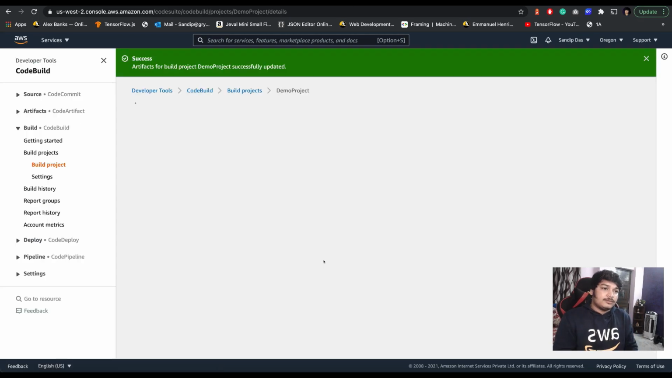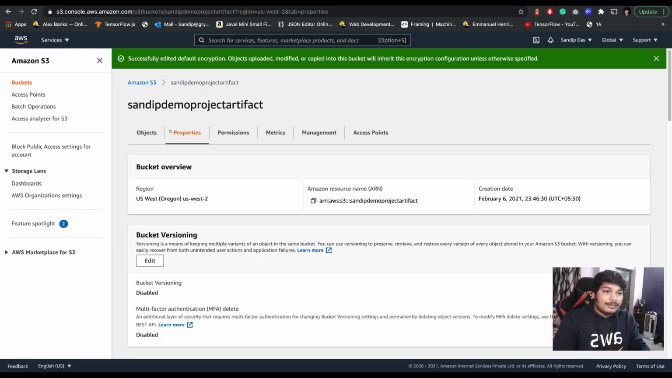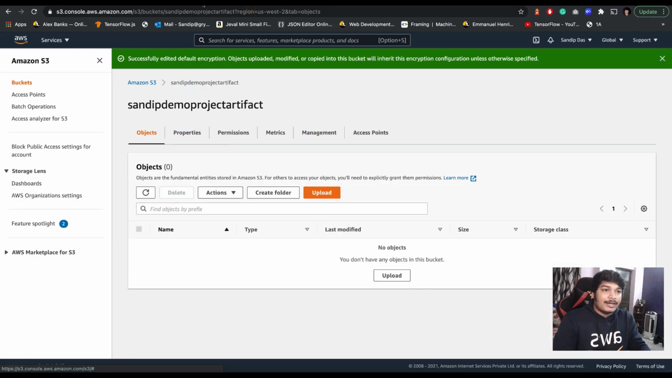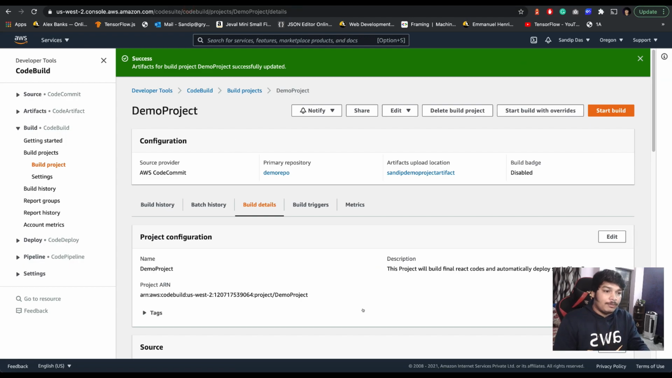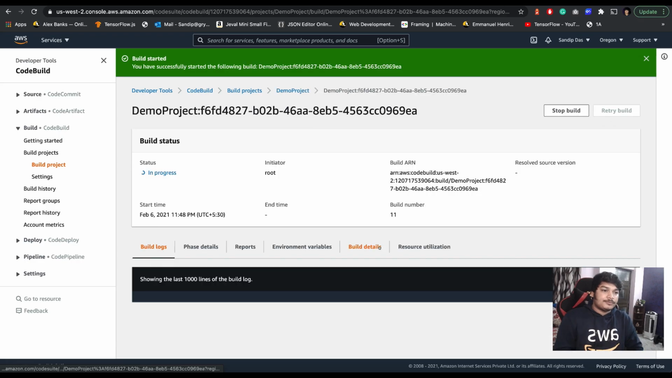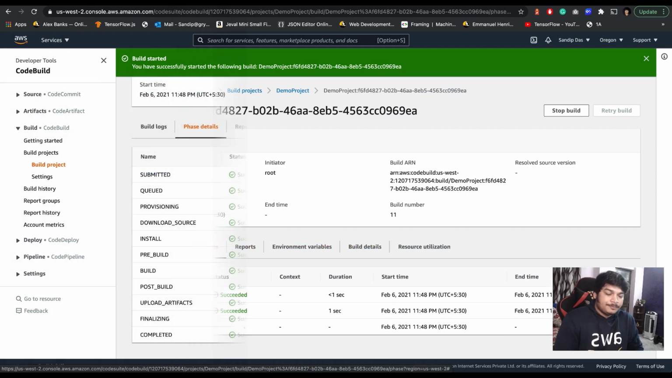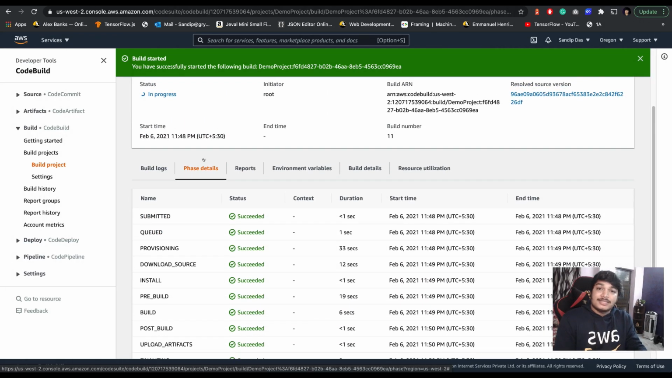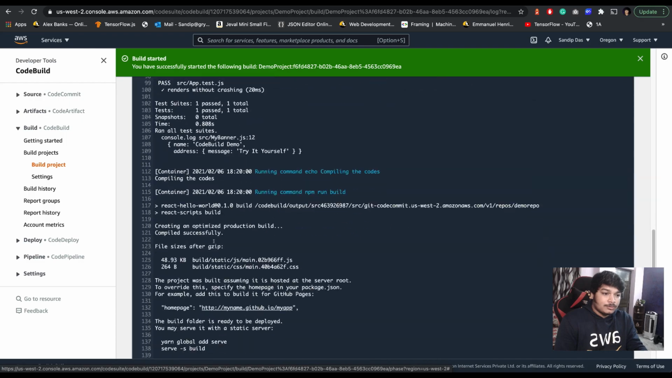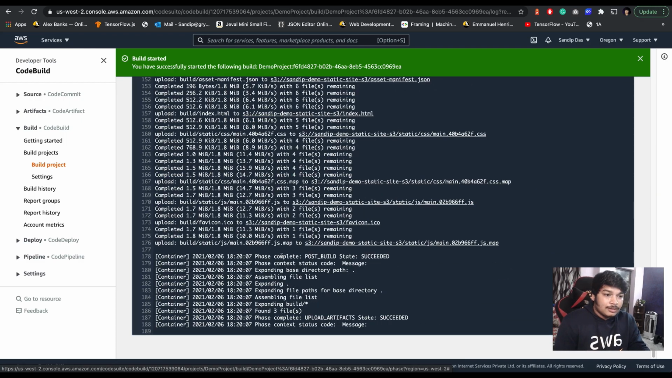Update the artifacts. Now, if I make a build, I should see that file available as an artifact in this bucket. Let's do that. Start the build. Give it some time. So the build is a success. Now let's see the logs, at the very end here.